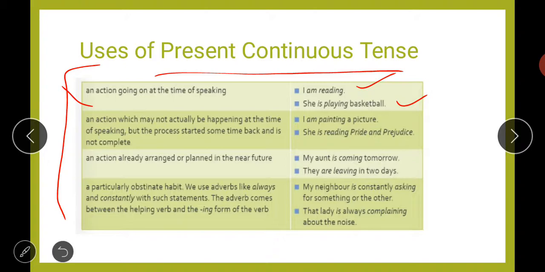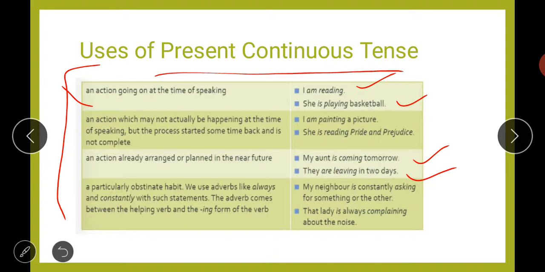Then, an action already arranged or planned in the near future. Anything that you are planning for the nearby future, within a week or within 2-3 days, at that time you will use your present continuous tense. My aunt is coming tomorrow. They are leaving in 2 days. So like this, again you will use your present continuous tense to express the plans of the near future. Then a particularly obstinate habit, where we use adverbs like always and constantly.